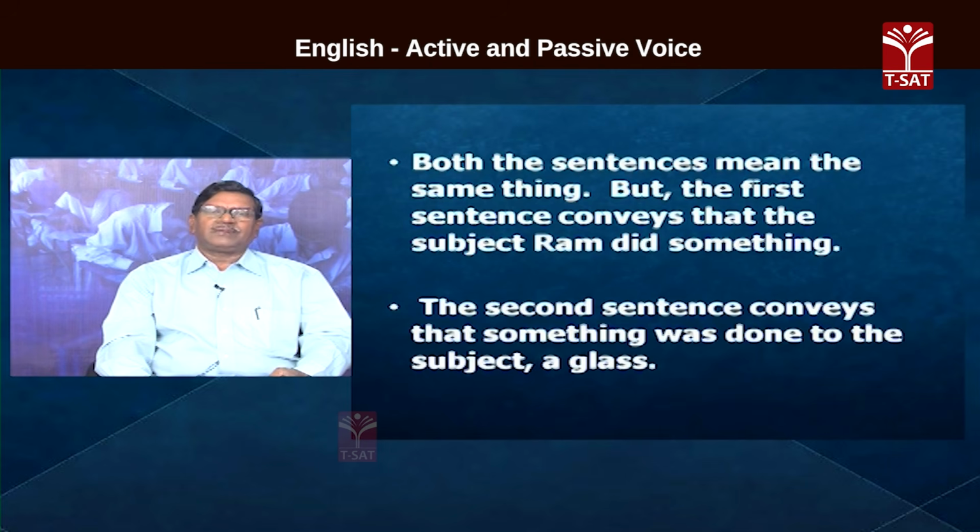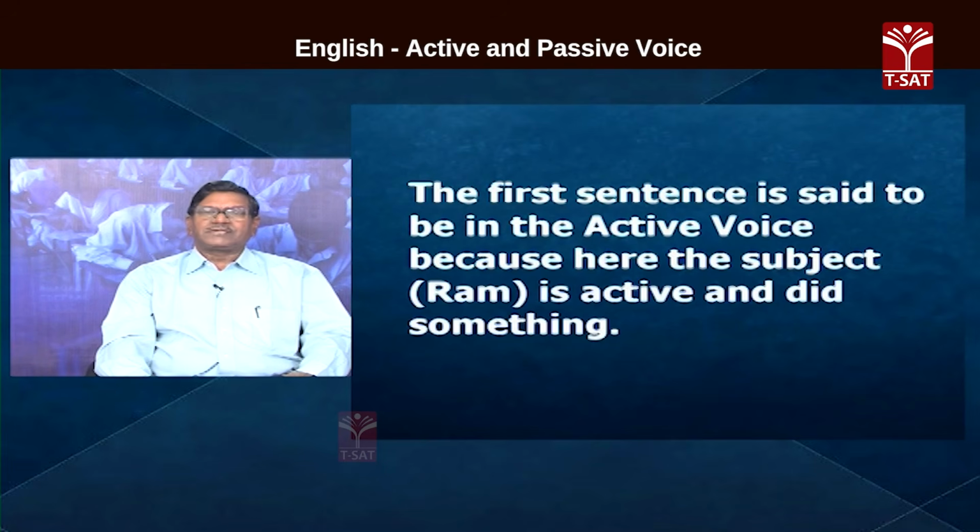And what is the part played by Ram? It is the object of the preposition by. Ram is the object of the preposition by. So, in the first sentence, glass is the object. It is said to be in active voice. And the object is given importance in the second sentence, and it occupies the place of the subject. And when the object is given importance, then the sentence is said to be in passive voice.